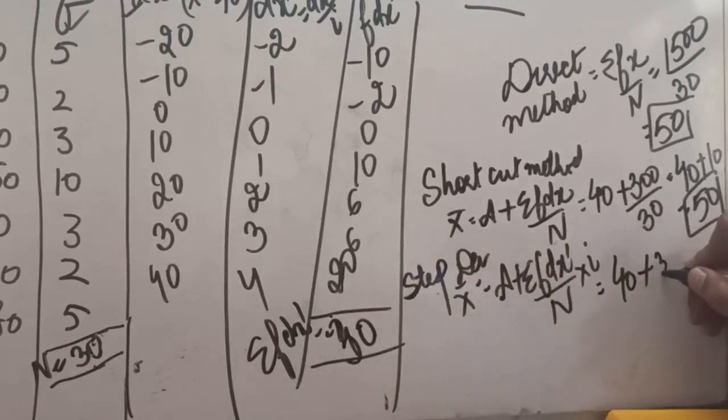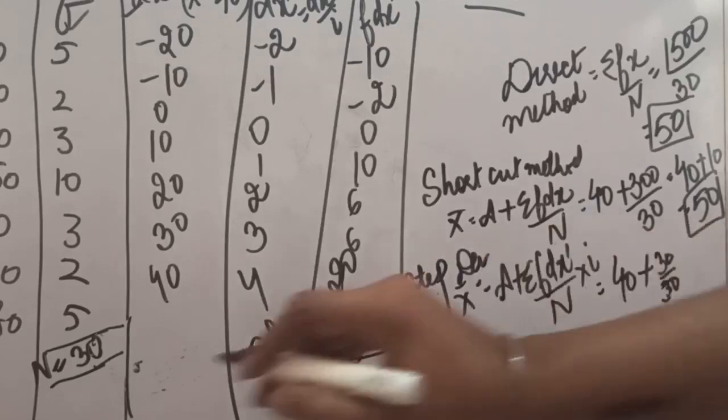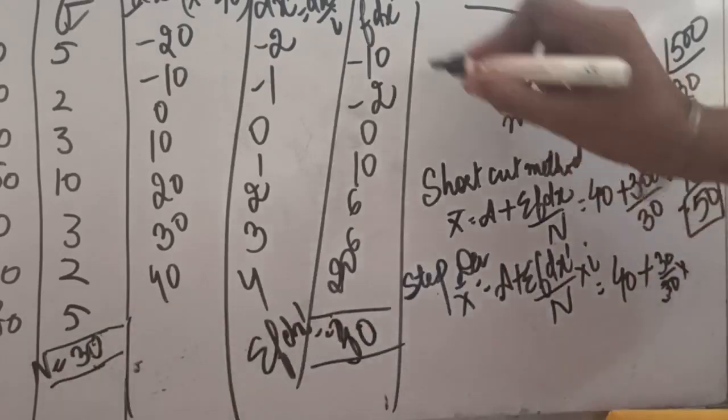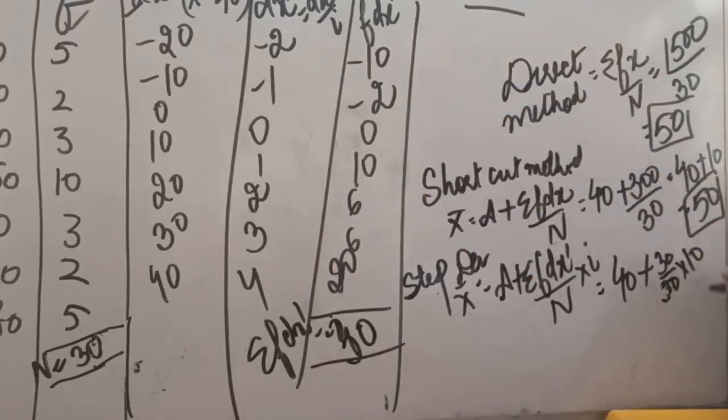So here we will be putting 30 divided by n, which is also 30. I is the common factor that we have taken, which is 10. So it will be 40 plus 10, that is equal to 50. So in the third method also, in the same question, we will be getting 50 as the answer.